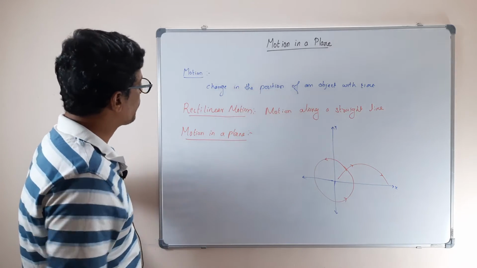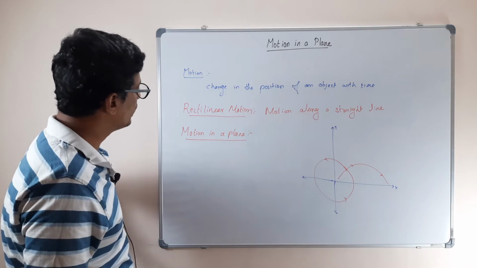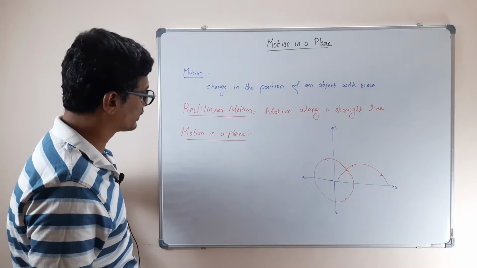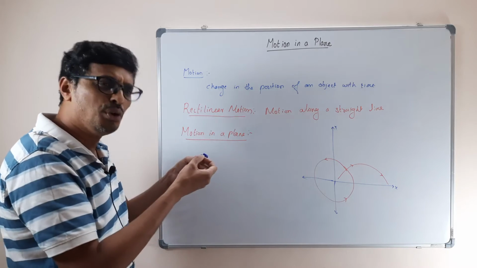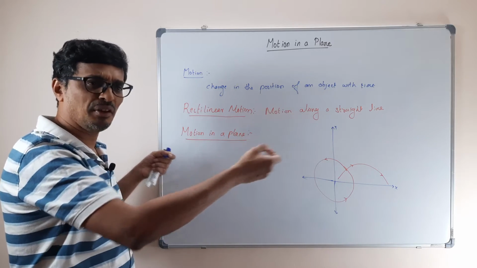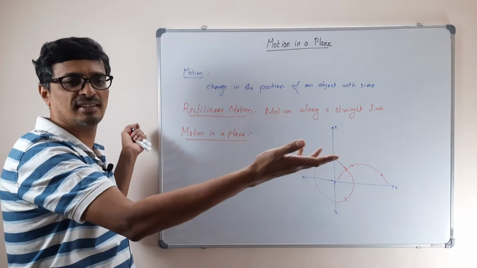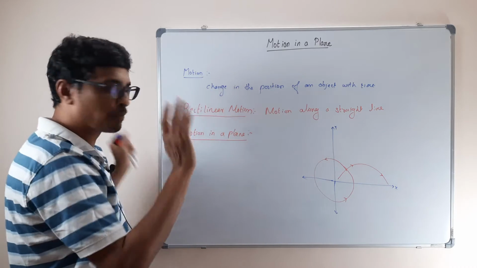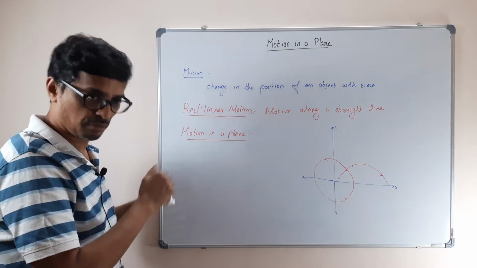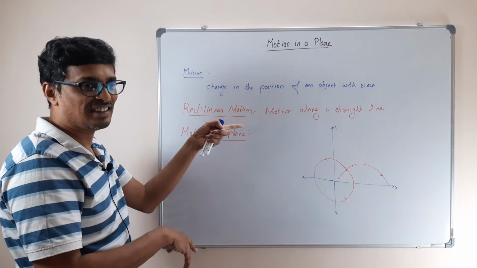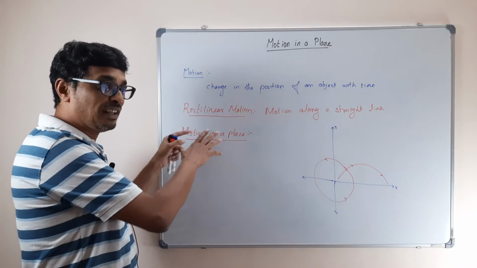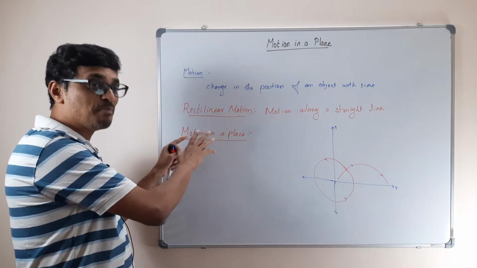Fine. As I said, in rectilinear motion I am going to deal with only one object. You don't need the vector notation. You either take plus x or minus x. You can do the whole problem without vector notation also. But still we use the vector notation, because mostly we will be dealing with problems in a plane.